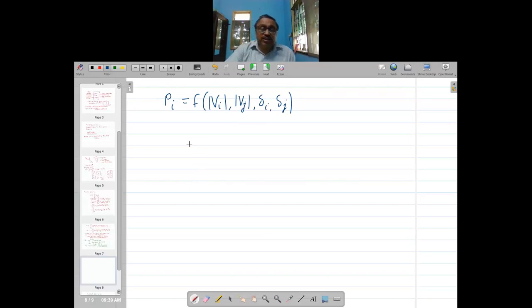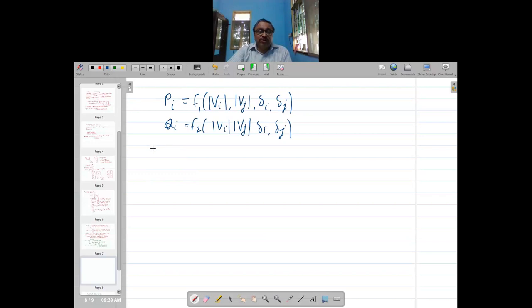So is it a linear relation? Similarly, Qi is also a function of the same. Now, is it a linear equation or non-linear equation?